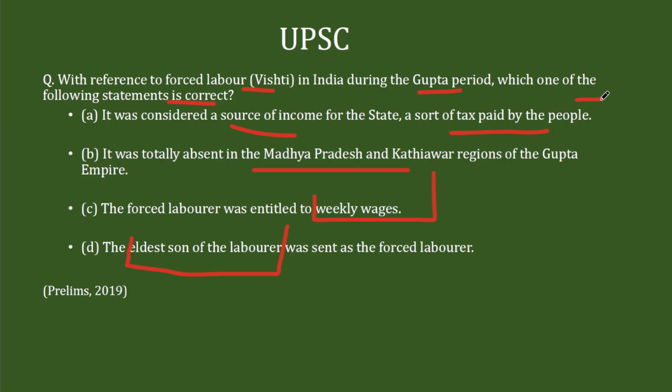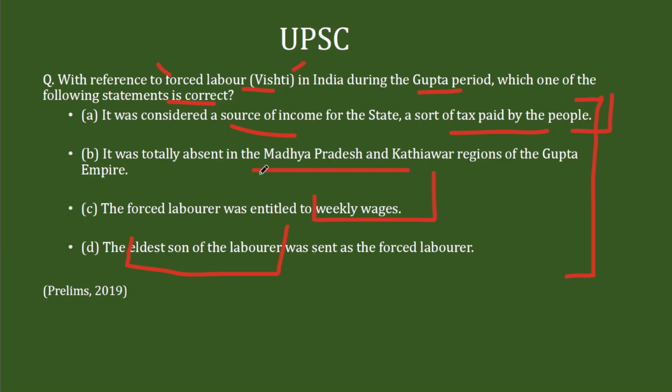Now, when you read the options, you can apply your logic, and you need 50% of your content as well. Because everybody will know that forced labor is Vishti, but the specifics of it is something that everybody doesn't know. Now, when you look at the first option, it was a source of income for the state, sort of tax paid by the people, very likely. Because you are forcing someone to do the labor for you, so it should be in lieu of something else. And it can be tax. It may or may not be for tax, but it can be. So this option is likely.